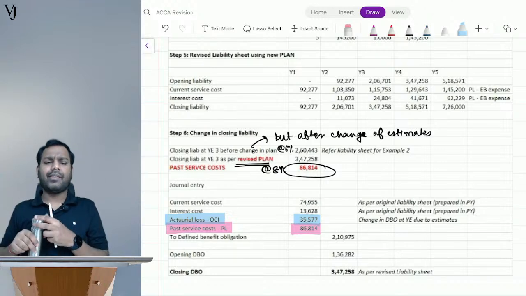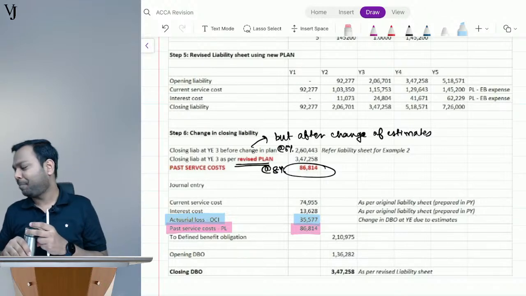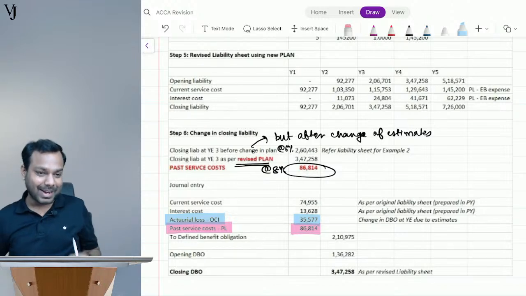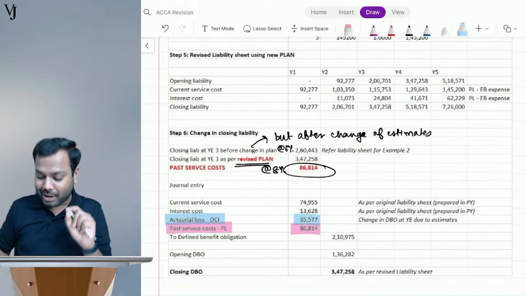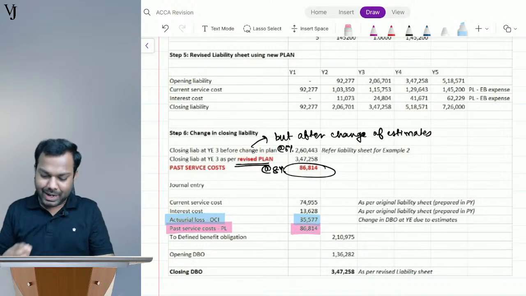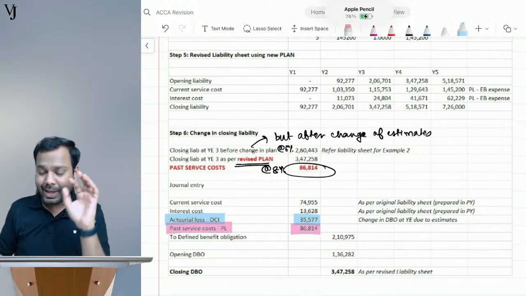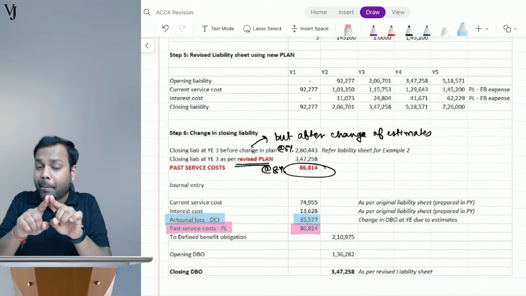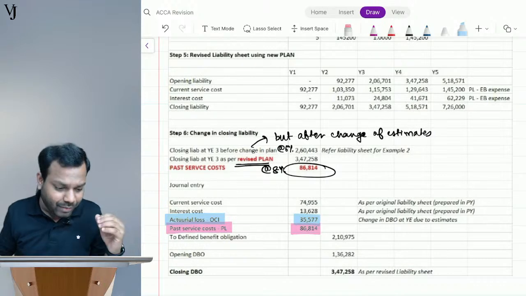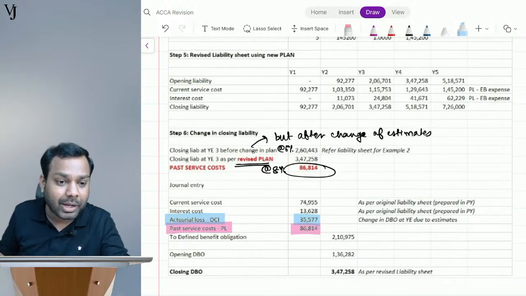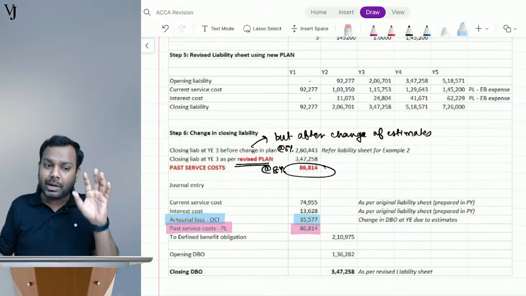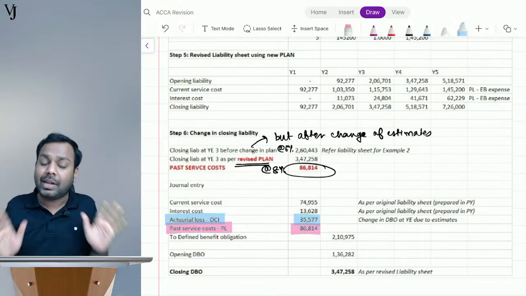I remember when I was a student, I used to feel this is a difficult standard, and when I was in CA final, even I left this standard and went for exams. But I will never recommend you guys to leave any topic in ACCA. I will tell you why, guys. In ACCA, the examiner team says that it's better if you broaden your coverage. You should cover each and every topic. If you don't have a much detailed understanding of any topic, it's fine. But you should at least cover each of the topics.